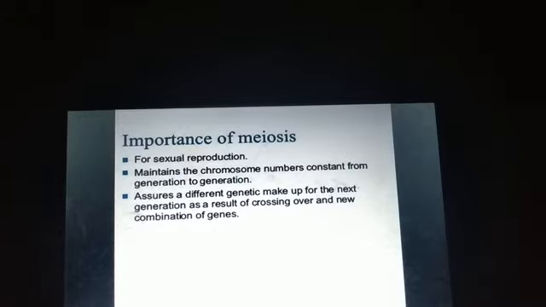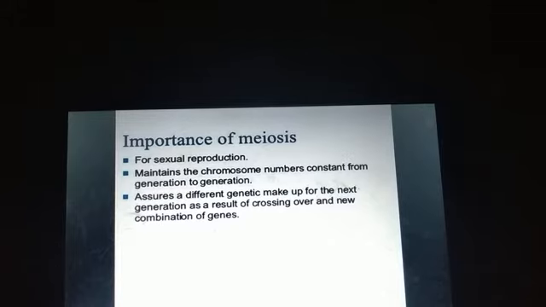Again 4n from the male gamete and 4n from the female gamete will fuse together, they will form 8n. Then from 8n they will form 16n, and this is not possible. Such an organism does not exist. So meiosis is important for maintaining the chromosome number constant generation after generation. So they are helping to restore the chromosome content.